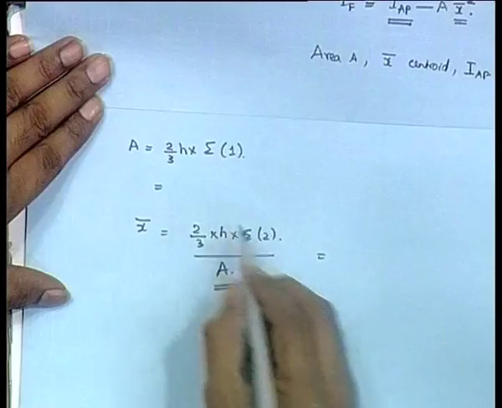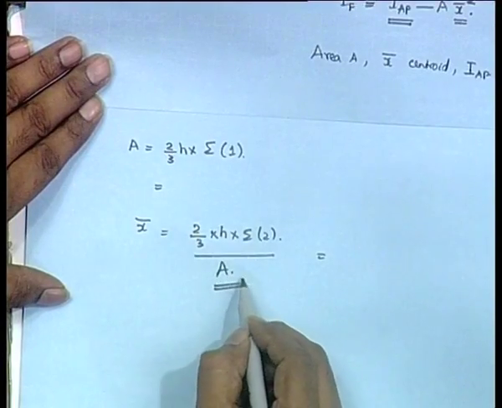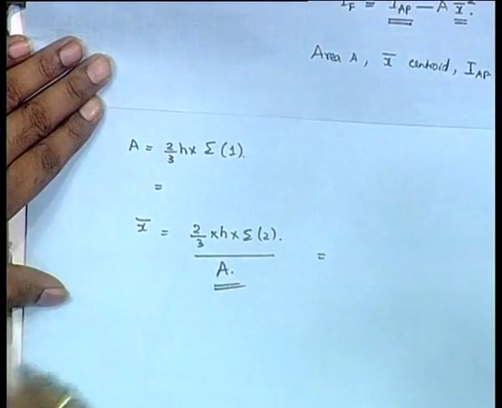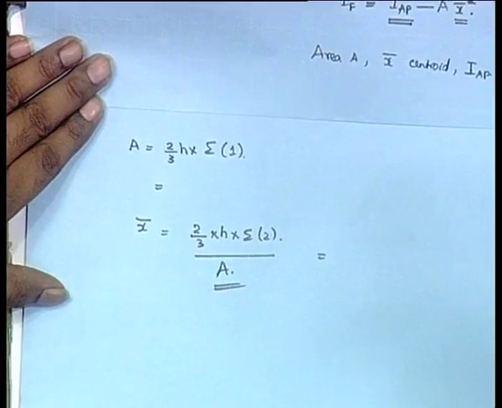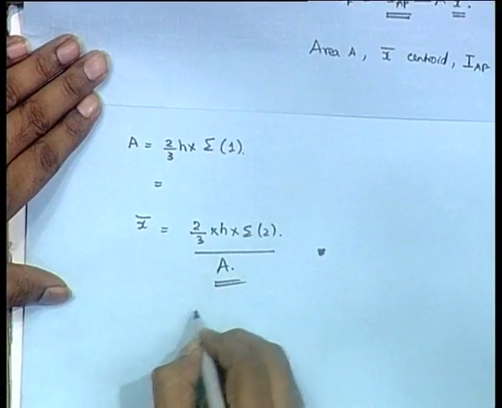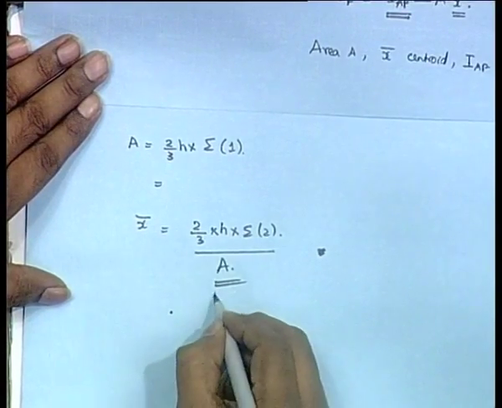So, it should be like this only. So, this 2 by 3 h into sigma of 1 should come at the bottom, the whole thing should come at the bottom. Here you will have 2 by 3 h. So, that means the book has a mistake, they have taken only that. Okay, then this will give you the x bar.